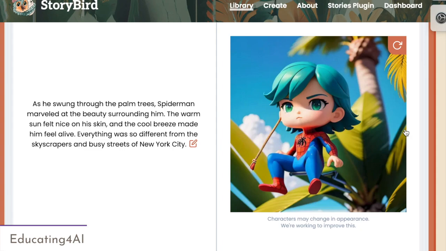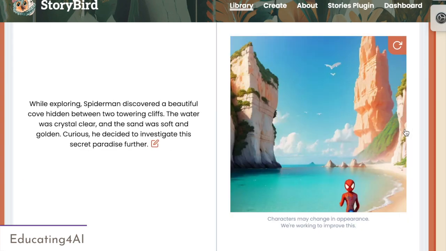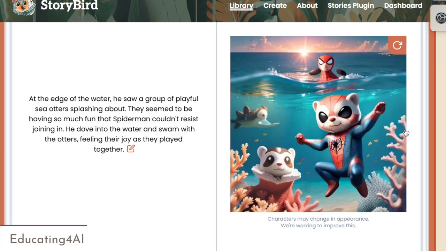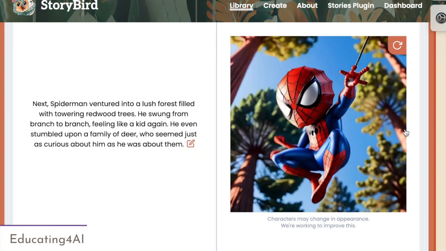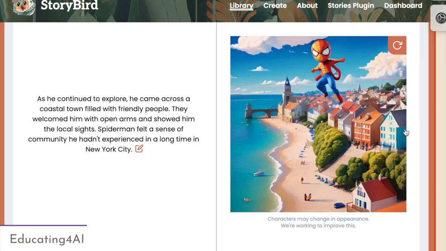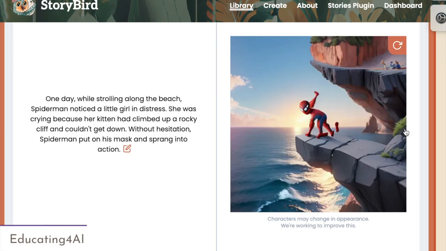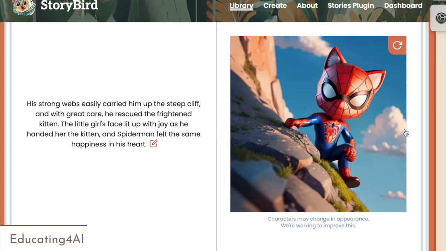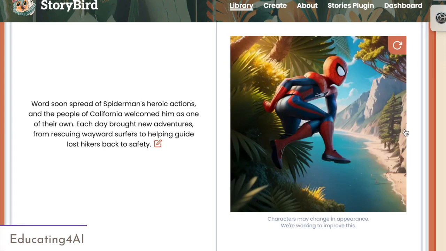He swung through the palm trees. Everything was different than New York City. He discovered towering cliffs, just like there are in California. And on the edge of the water, it was great. Spider-Man, he just couldn't resist, so he jumped right into the water. And then when he got out, he started swinging through the trees. And he went around and he explored the houses on the coastline. And while strolling along the beach, he noticed a little girl in distress. And he carried himself up the steep cliff to see if he could help the little girl.